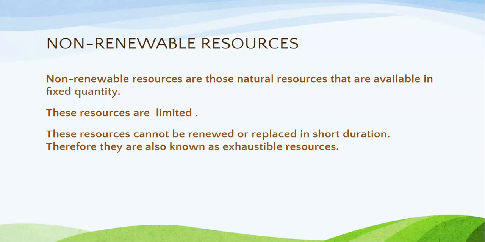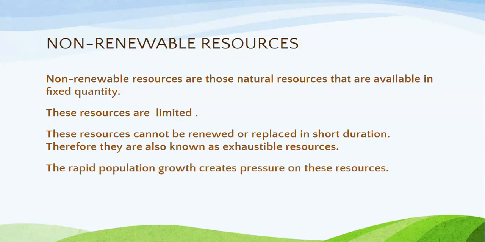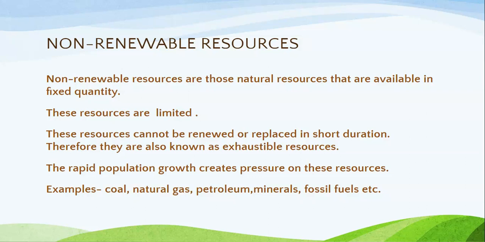Therefore, they are called exhaustible resources because with the more usage of these resources, they can be exhausted in future. The rapid population growth creates pressure on these resources. For example, coal, natural gas, petroleum, minerals, fossil fuels, and many more.